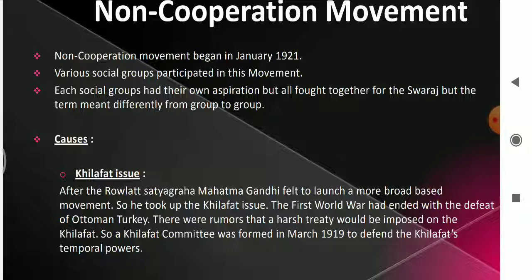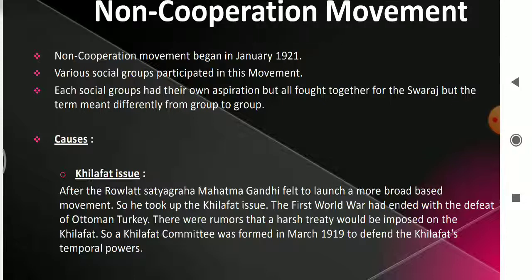So Muslims from different parts of the world started to defend and support their spiritual head, Khalifa.